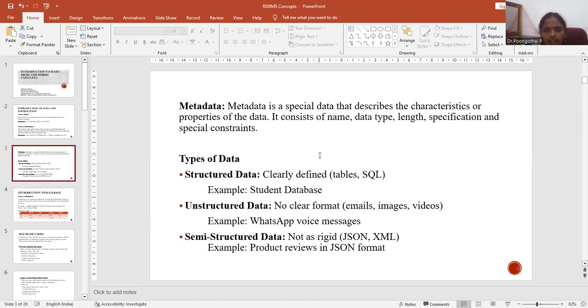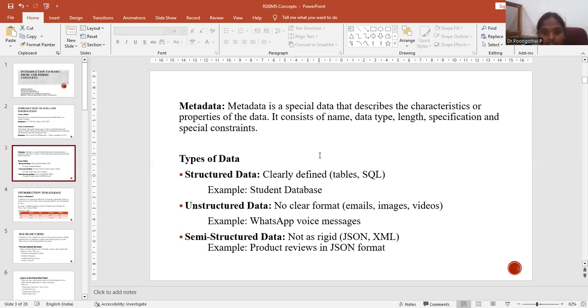Now, what is metadata? Metadata is special data that describes the characteristics or properties of the data. It consists of name, data type, length, specification, and special constraints. Types of data. There are three different types of data: structured data, unstructured data, and semi-structured data.